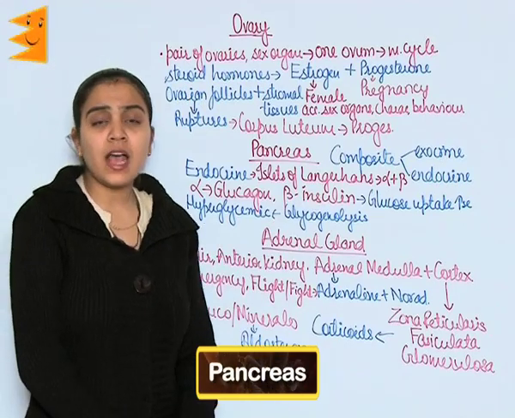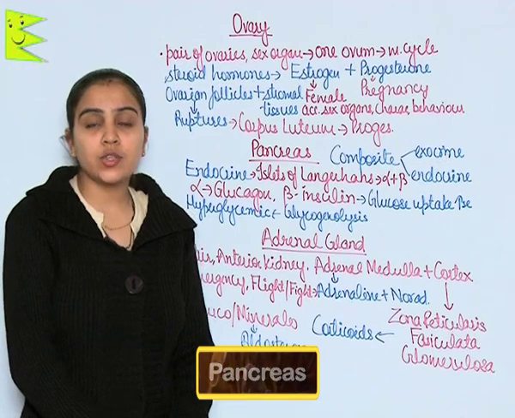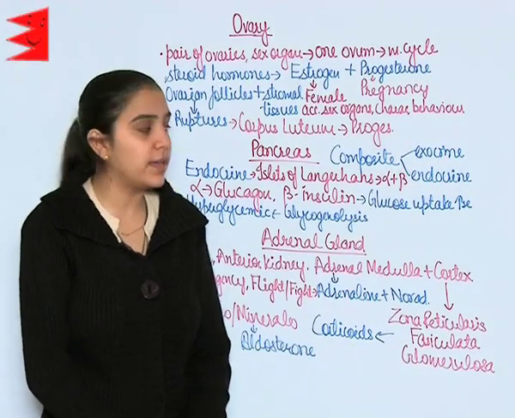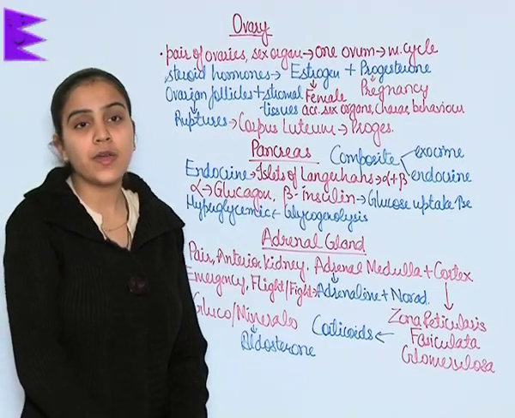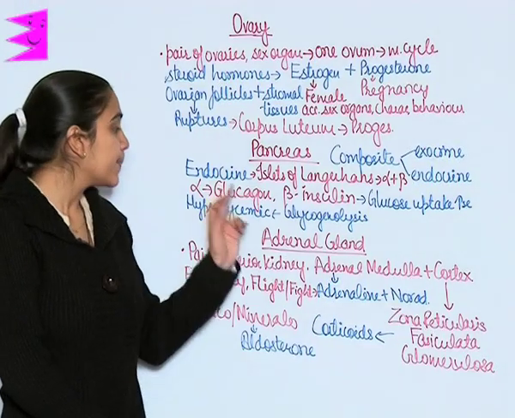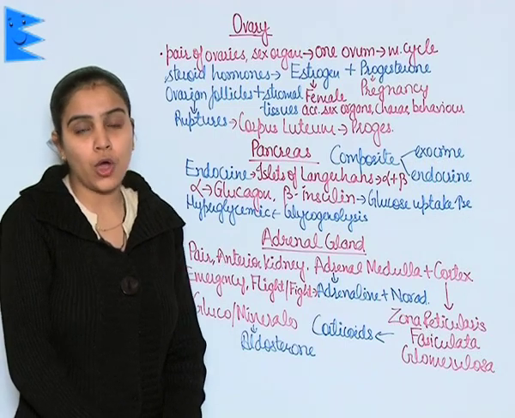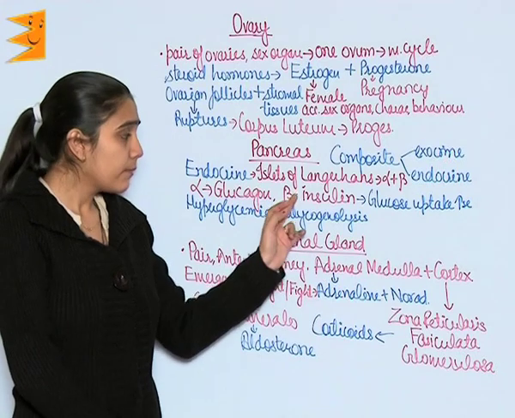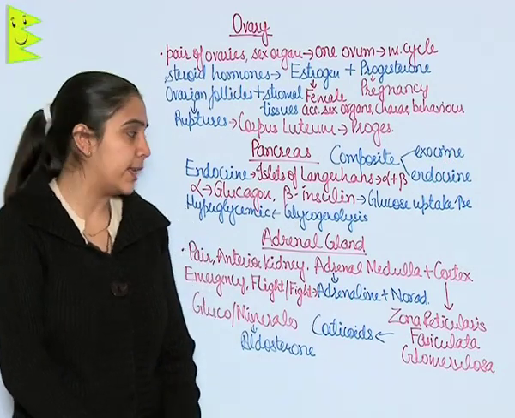Pancreas. Pancreas is a composite gland which can act as both exocrine as well as endocrine gland. In endocrine pancreas, islets of Langerhans are present which further have two types of cells, alpha and beta cells. Alpha cells are responsible for the secretion of hormone known as glucagon and beta cells are responsible for the secretion of insulin.